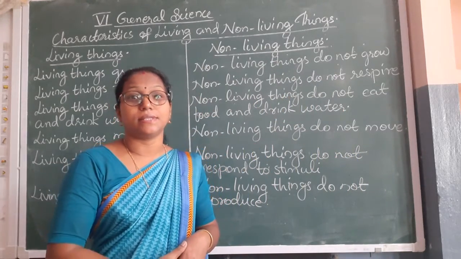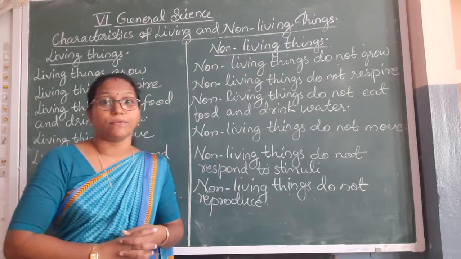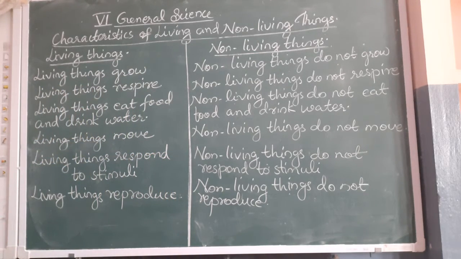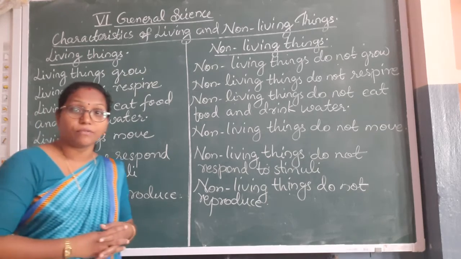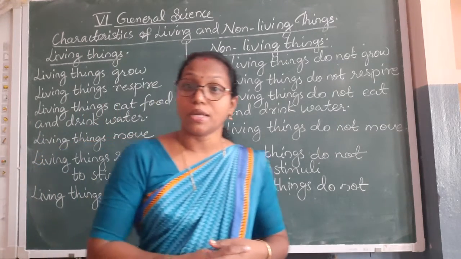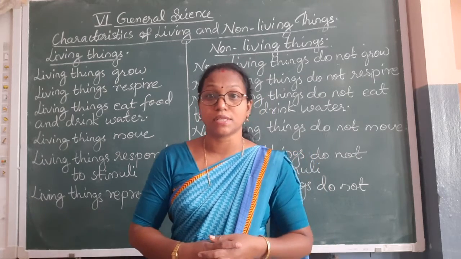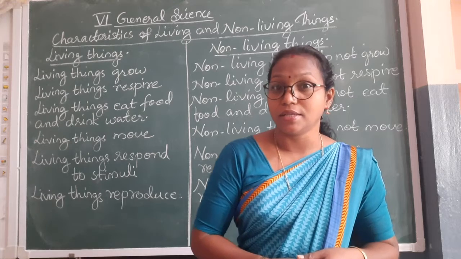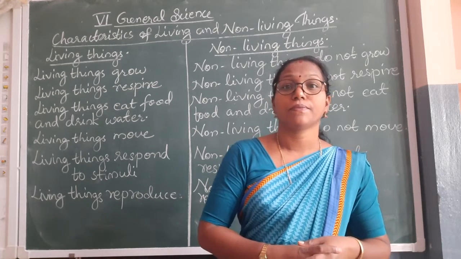Students, the second characteristic of living things is that the living things respire. The living things take in oxygen and give out carbon dioxide. During the process of respiration, the organisms use oxygen to break down the food and provide energy to the body.